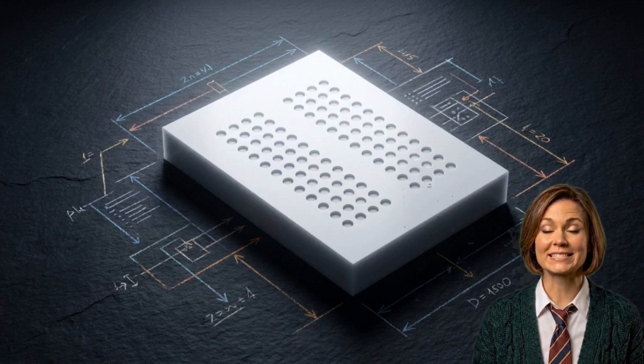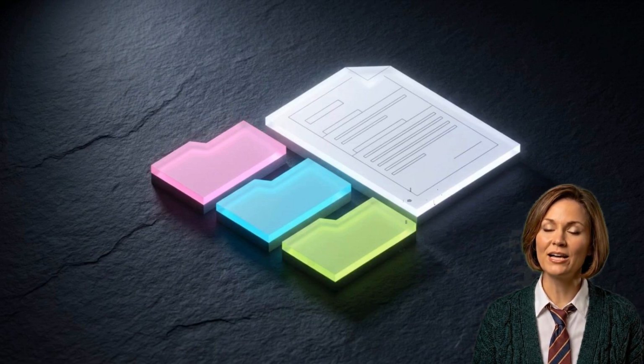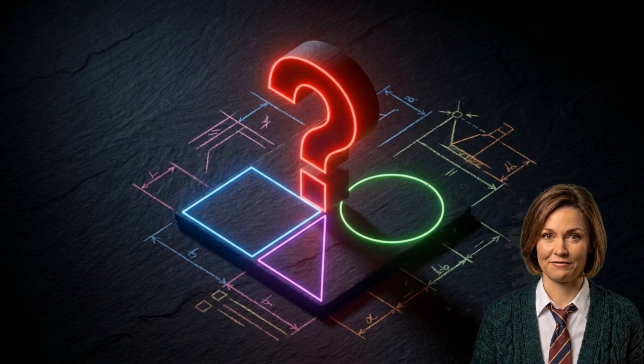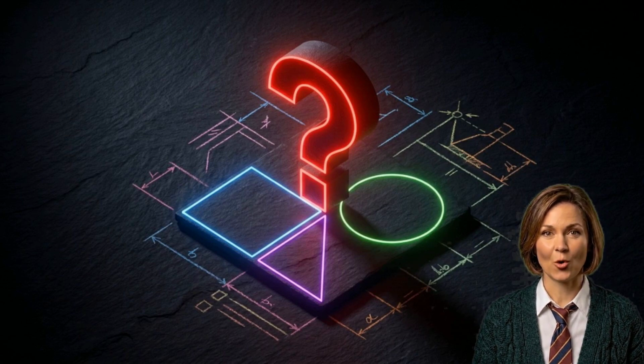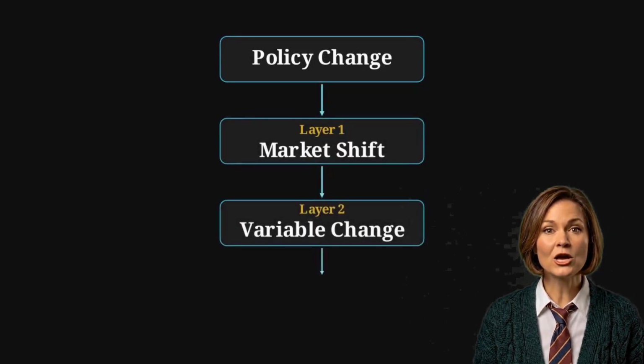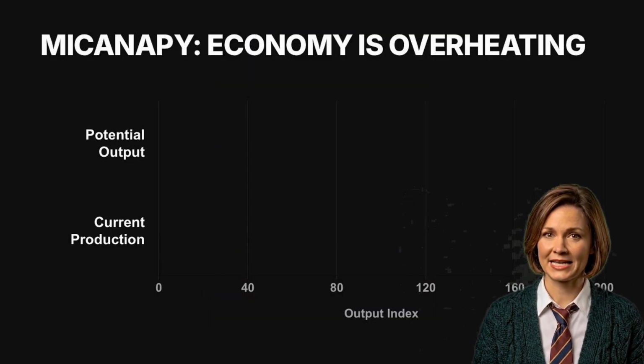On the 2026 AP Macroeconomics exam, the scenarios in Micanapy, Foxhound, and Lizland required more than just memorizing definitions. Success on these questions depended on tracing a single policy change through 3 or 4 different economic layers. Take the economy of Micanapy.